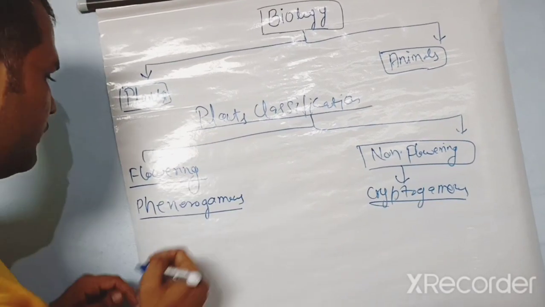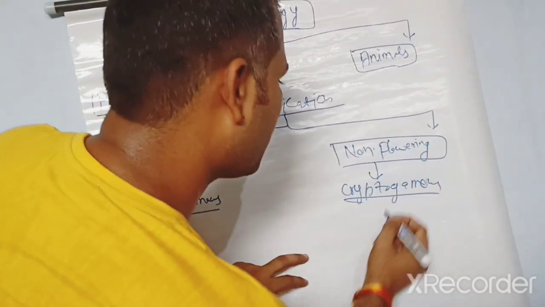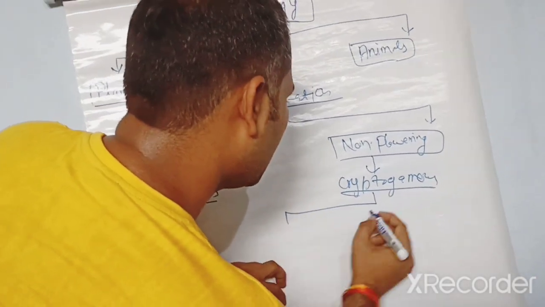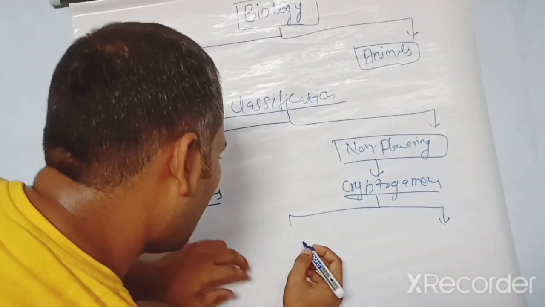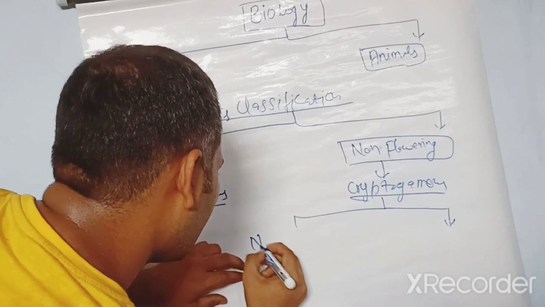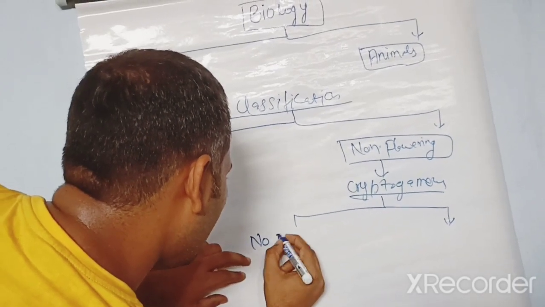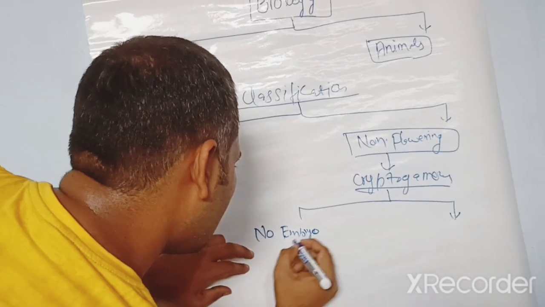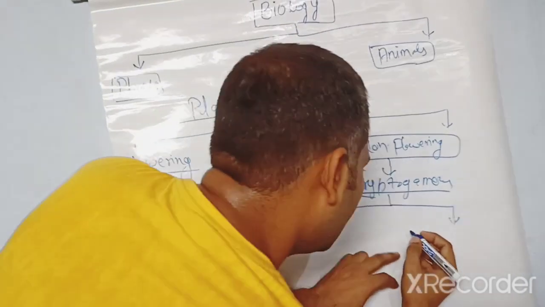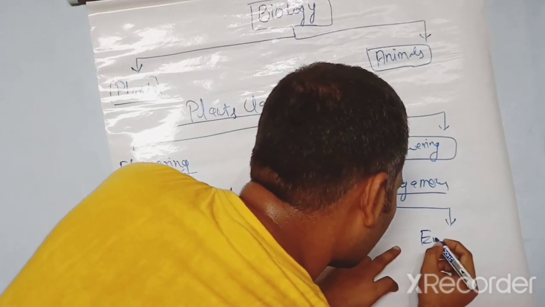Now we discuss the non-flowering plants. Non-flowering plants are also discussed in two parts: those that have no embryo, and those with embryo presence.